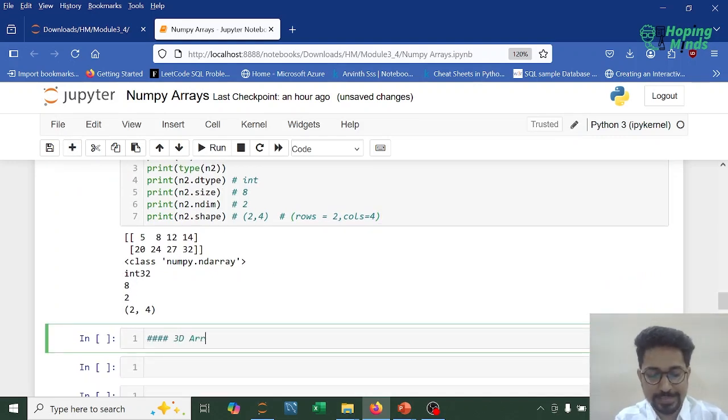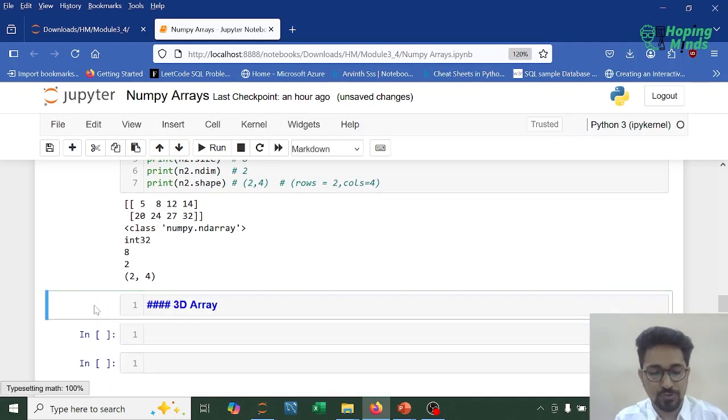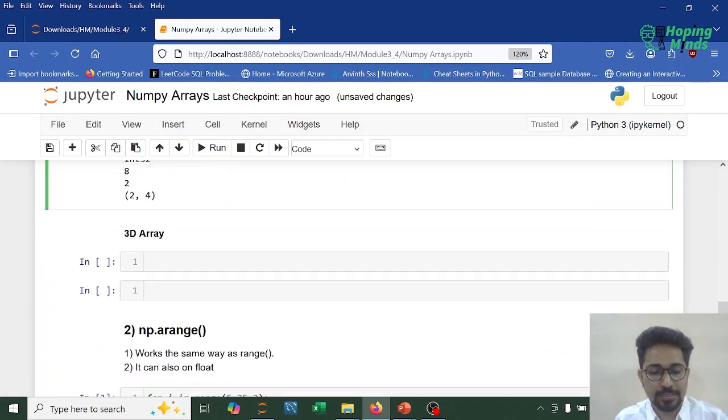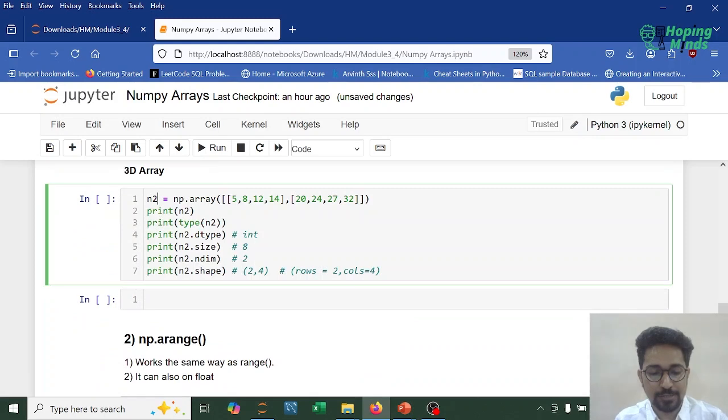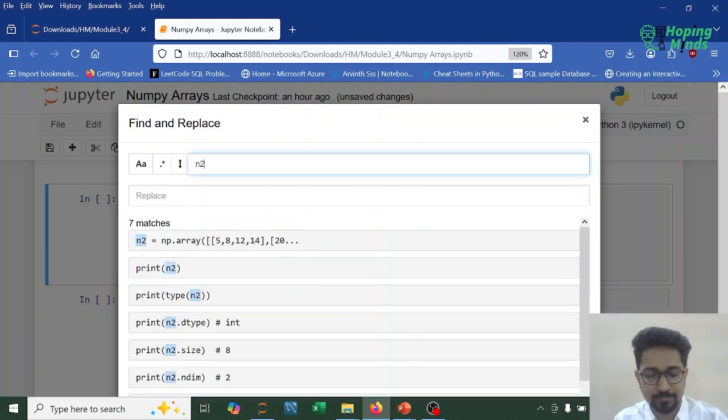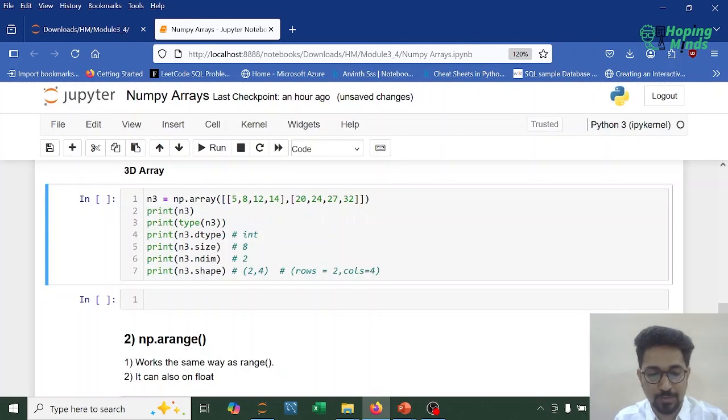Let's see a 3D array. How do we interpret or visualize a 3D array? So I'm currently copying the same. Instead of n2, I'll be using n3. Now this is, let's say, the first of the 2 dimensions, and I'll be incorporating another 2D array. Over here the numbers would be maybe 51, 52, 53, 54, and then maybe 80, 90, 100, 120.